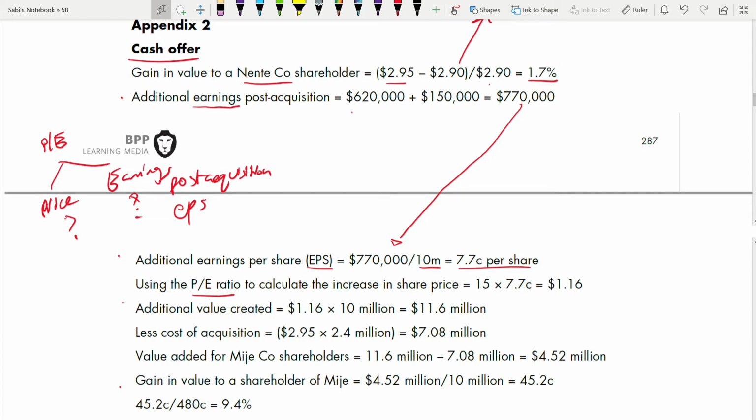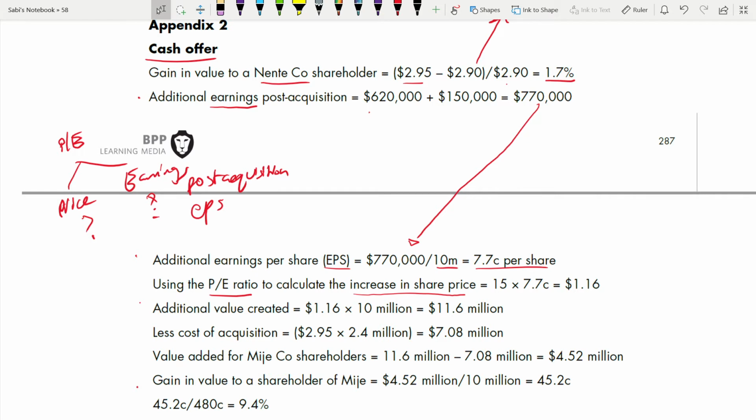Okay, because this one will increase, right? Using the PE ratio to calculate the increase in share price. You need to know the share price, because number of shares into the share price only you will get the total value.